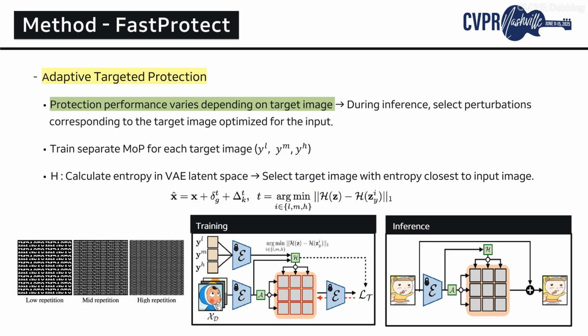Consequently, in Fast Protect, we adopted an adaptive targeted protection strategy. Specifically, this strategy involves training separate multiple protective perturbations for each target image.